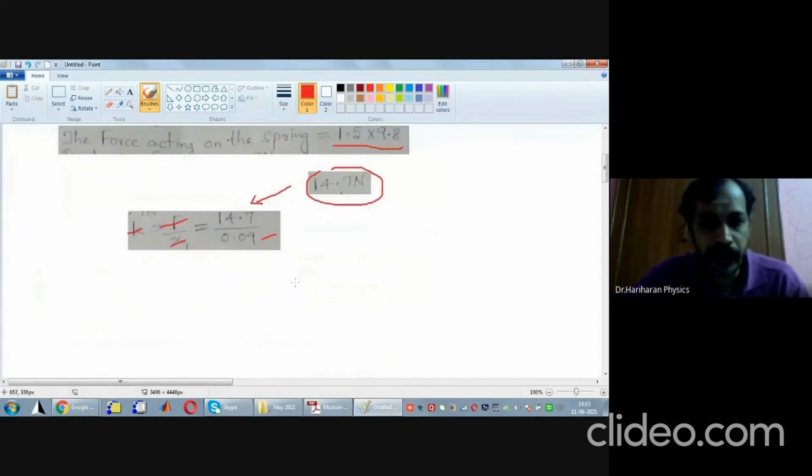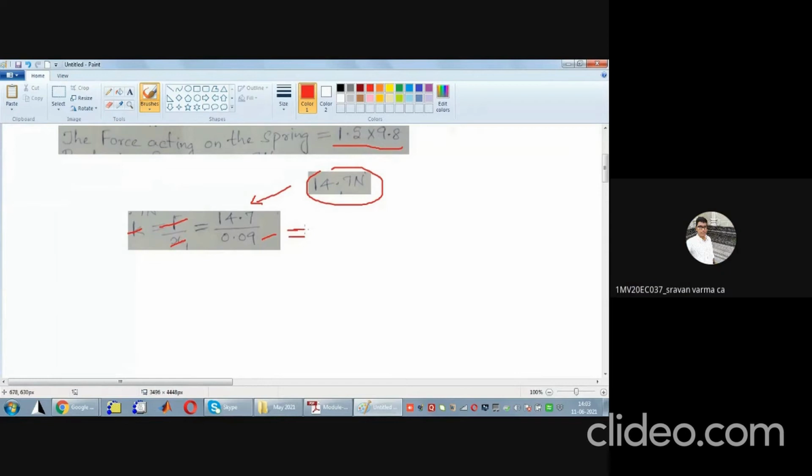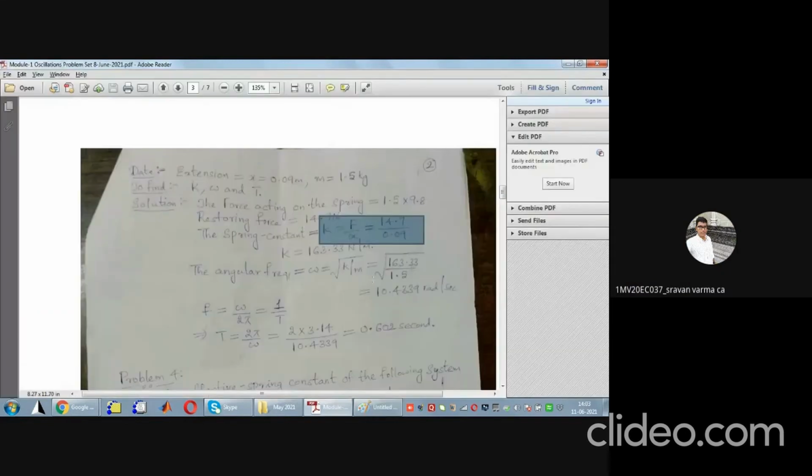What is 14.7 by 0.09? It is 163.33 newton per meter.